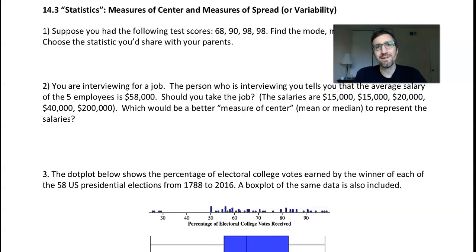We're going to be talking about measures of center and measures of spread, two important topics in statistics. So let's take a look at lesson 14.3.